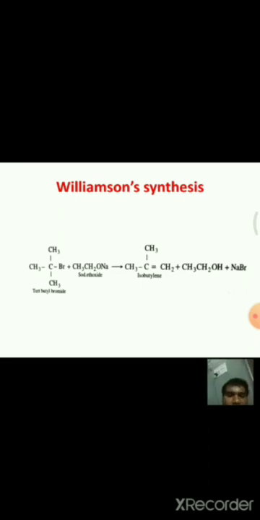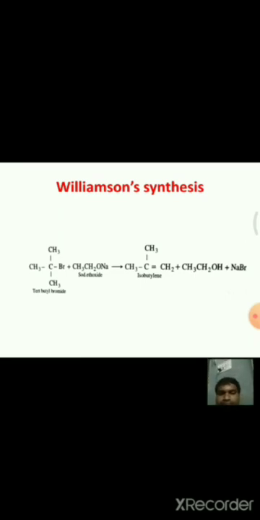That means for the preparation of unsymmetrical ethers, in case of halides we generally take primary halides, but coming to sodium alkoxides, we generally take the alkoxides of secondary and tertiary alcohols.